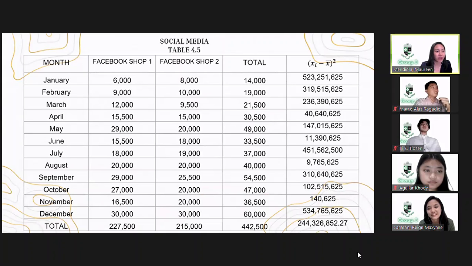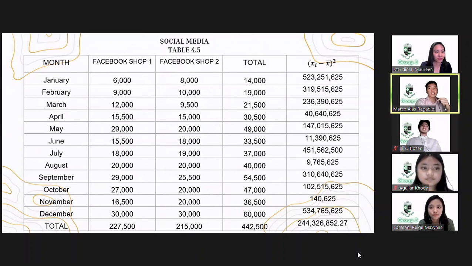Table 4.5 explains the calculation of sales in the social media platforms from the month of January to December. Facebook Shop 1 has a total of 227,500 pesos, and Facebook Shop 2 has a total of 215,000 pesos. The total of both Facebook Shop 1 and 2 is 442,500 pesos.